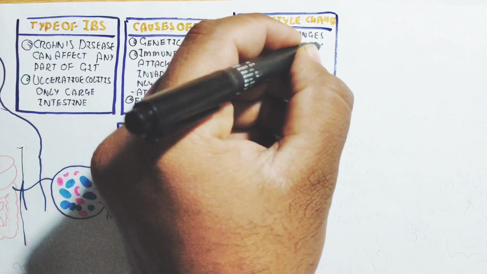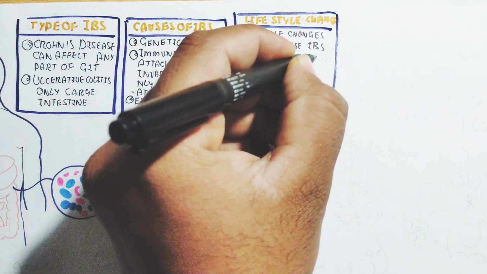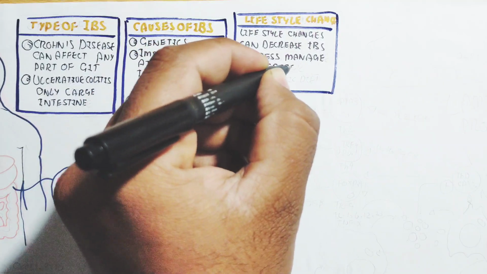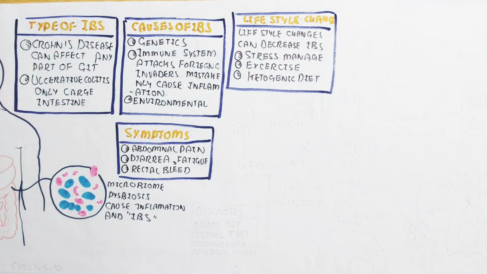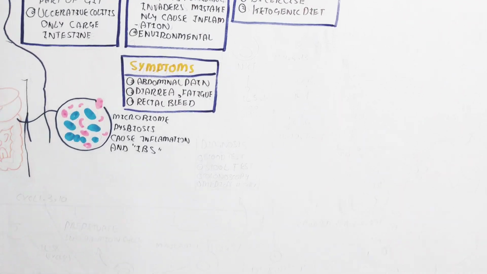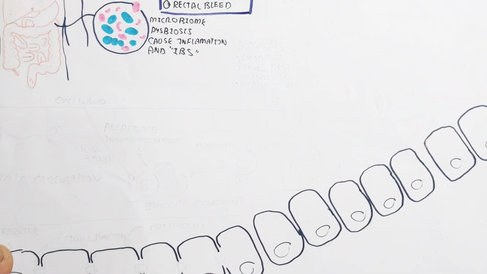In this video, we will understand the whole pathophysiological aspect of inflammatory bowel disease or syndrome. Syndrome means multiple types of disease are involved in inflammatory bowel syndrome, inflammatory bowel disease. That is why it is known as inflammatory bowel syndrome.